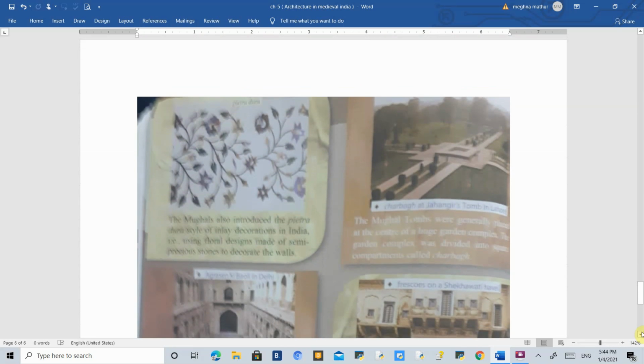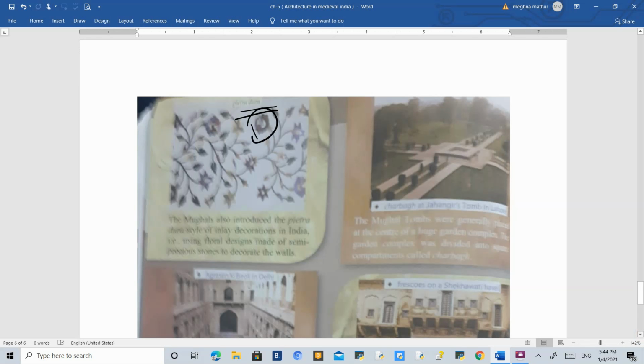Here you will find pietra dura, as I was explaining. It is a flower pattern, but the only difference between a flower pattern and pietra dura is that in pietra dura they use colored stones in the flowers. So it looks as if they are painted, but they are actually not painted. It is the inlay decoration of semi-precious stones inlaid in the flowers.